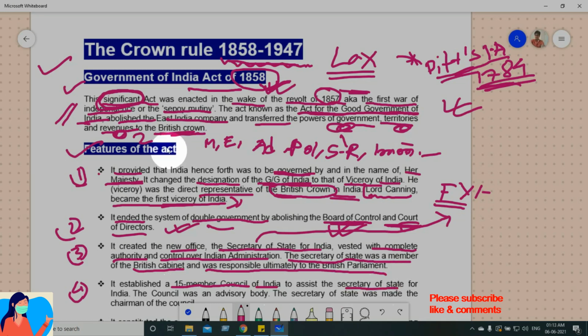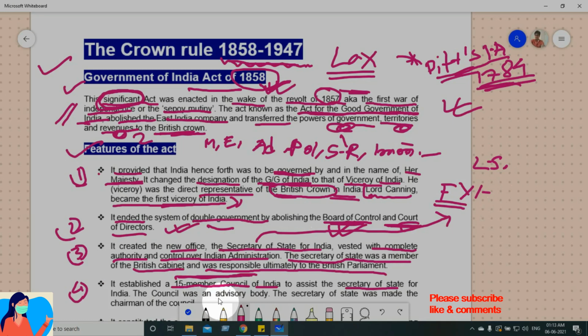So through this 1858 Government of India Act, उन लोगों ने 15-member council establish करी to assist this guy, L. Stanley को मदद करने के लिए as assistance. So 15 members for India.